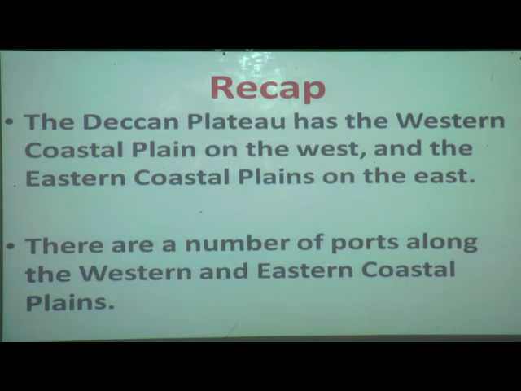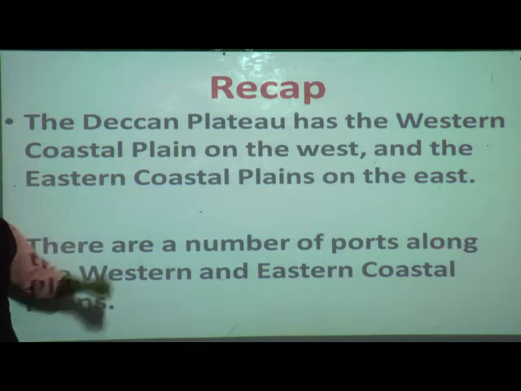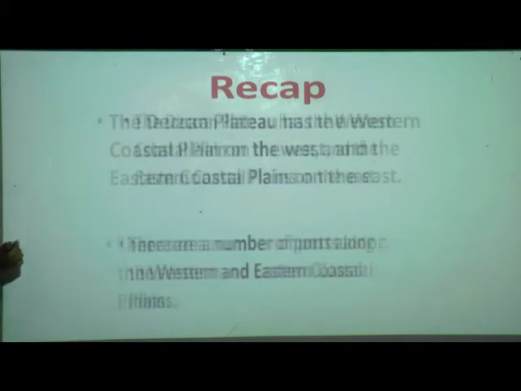Now we have finished our lesson, that is, we have completed lesson number 7, the Coastal Plains and Islands. So let us recap what we have studied in this lesson. Are you ready, children? First, we studied the Deccan Plateau. The Deccan Plateau has the western coastal plain on the west and the eastern coastal plain on the east. So let us see here.